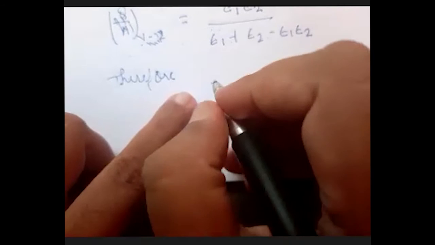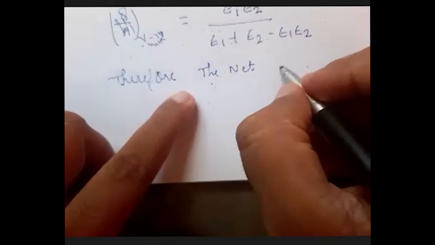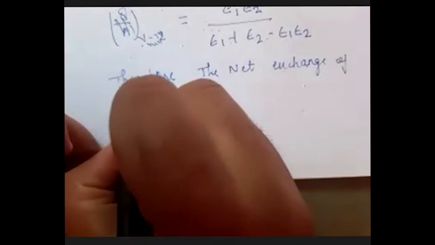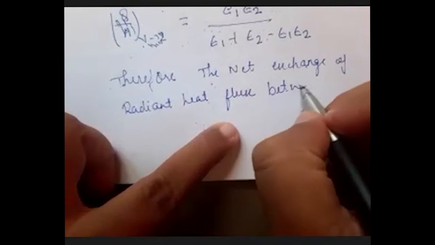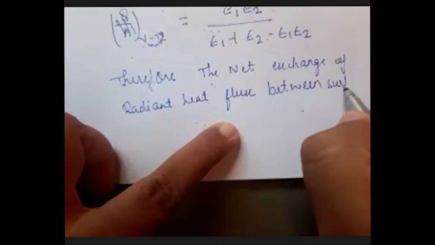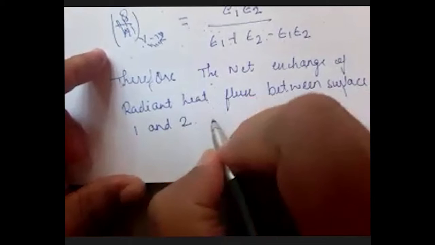Therefore, the net exchange of radiant heat flux between surface 1 and surface 2 is Q by A, heat exchange 1 to 2.